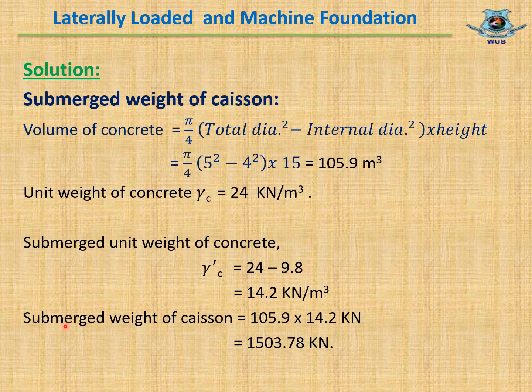So, submerged weight of caisson equal to volume of concrete into submerged unit weight of concrete equal to 105.9 into 14.2 kilonewton. Finally, submerged weight of caisson equal to 1503.78 kilonewton.